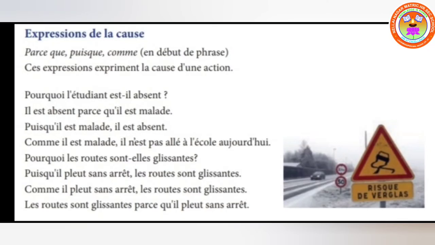Of course, you have three things like parce que, puisque, and comme. In the beginning of the phrase, these expressions express the cause of an action. Cette expression exprime la cause d'une action. Then pourquoi l'étudiant il absent means why is the student absent. Il est absent parce qu'il est malade. So he is absent because he is sick.